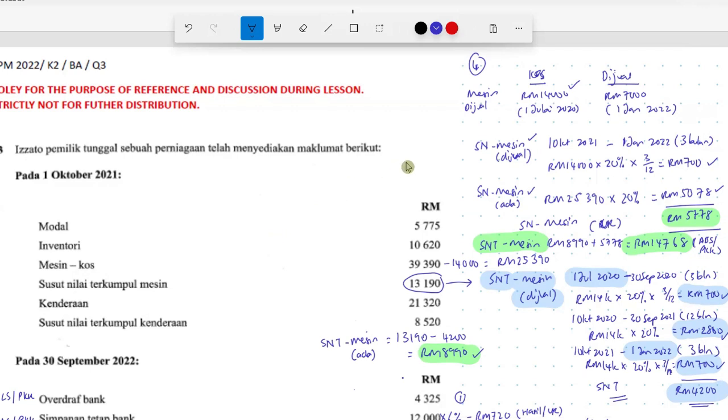Now there's still one more item about this machine dijual. Since it is being disposed, dilupuskan, we have to find if there's a untung or rugi pelupusan. So once again about the machine dijual, the cost is 14,000, right? The harga pelupusan is 7,000. And this is the susut nilai terkumpul amount for this machine dijual. So now we want to find nilai buku for this machine yang dijual.